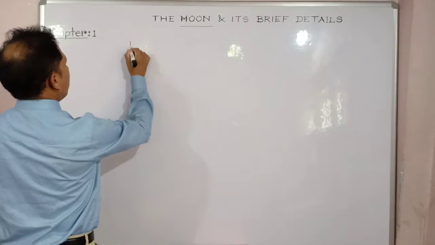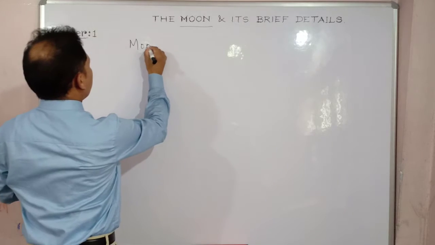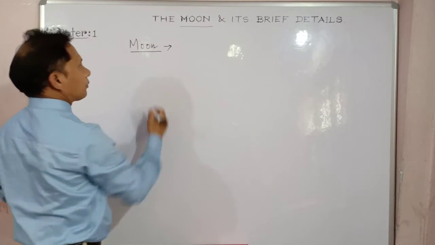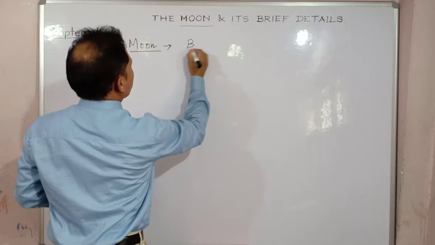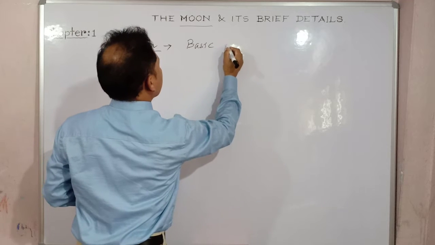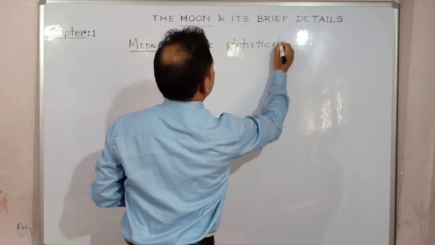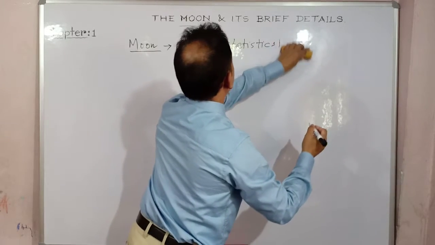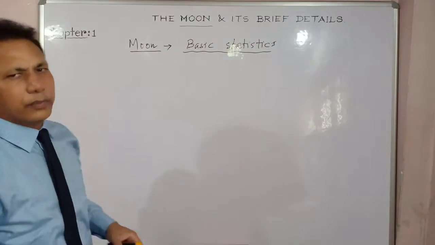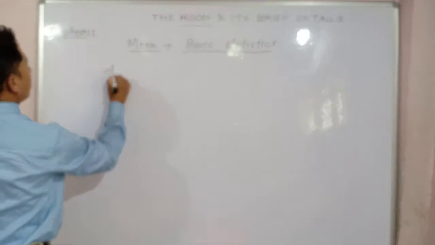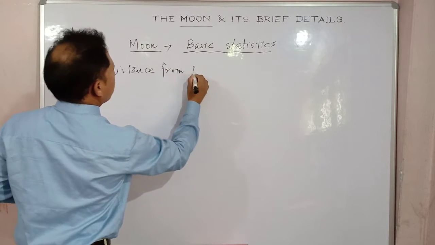As it is mentioned, the moon. As I've said, basic facts. Now, some basic statistics about the moon you have to know. First of all, I'd like to inform you about the basic statistics about the moon. Say, for instance, the distance from the Earth.